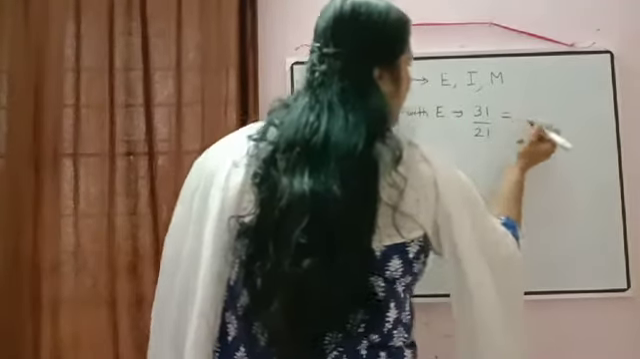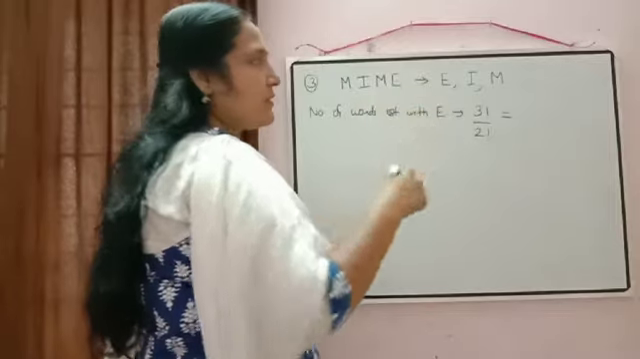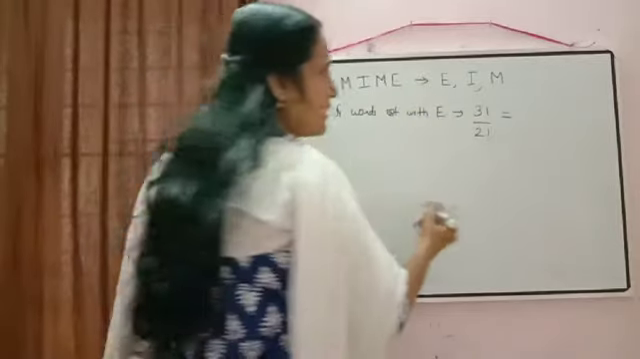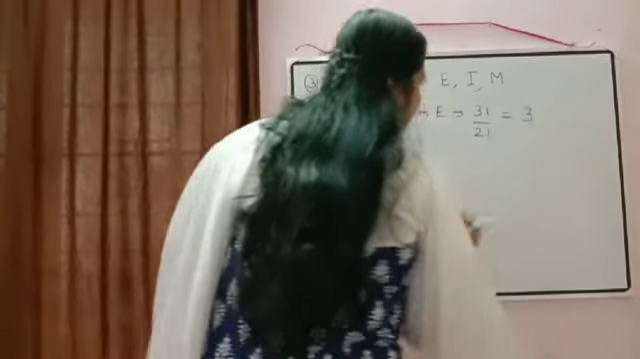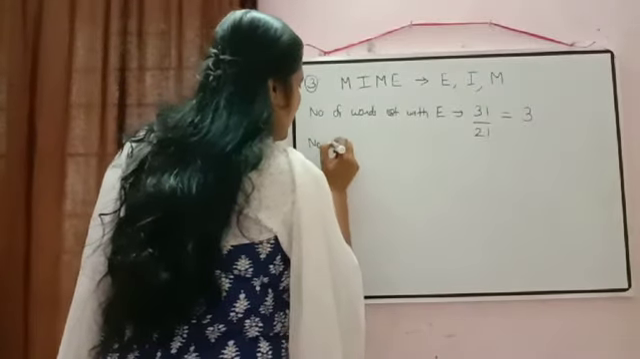This we can simplify here. 3 factorial means 3 into 2 factorial. So 2 factorial will get cancelled. We will get the answer 3 here. Then next, number of words